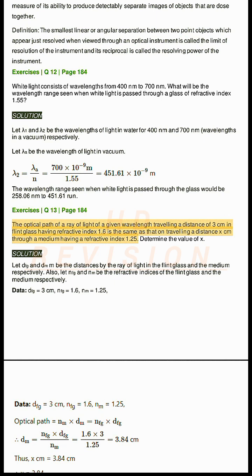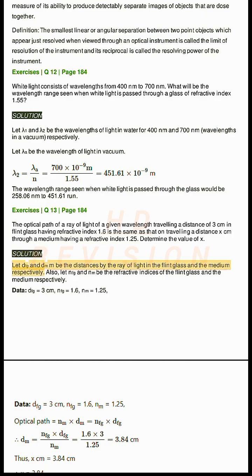Exercises Q13, page 184. The optical path of a ray of light of a given wavelength traveling a distance of 3 cm in flint glass having refractive index 1.6 is the same as that on traveling a distance x cm through a medium having a refractive index 1.25. Determine the value of x. Solution.